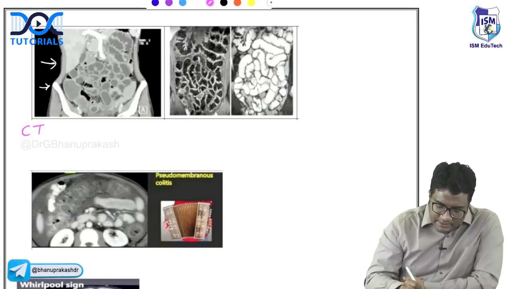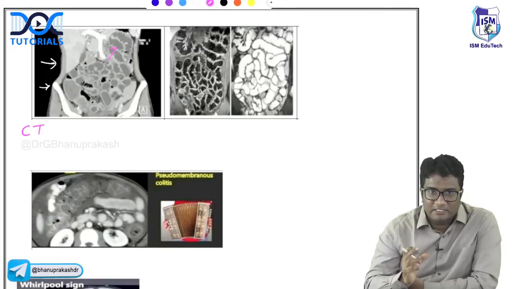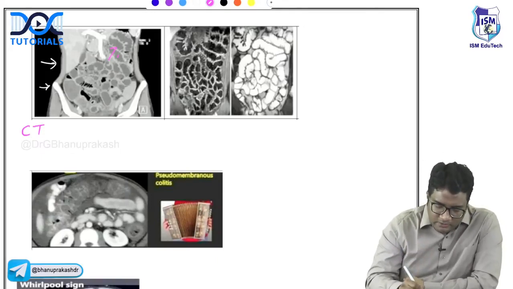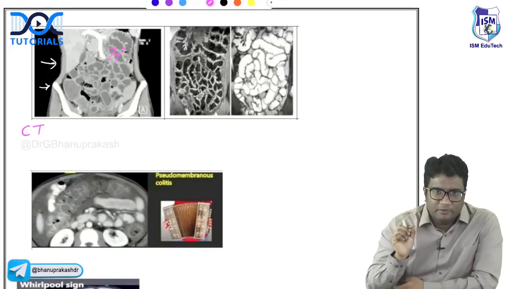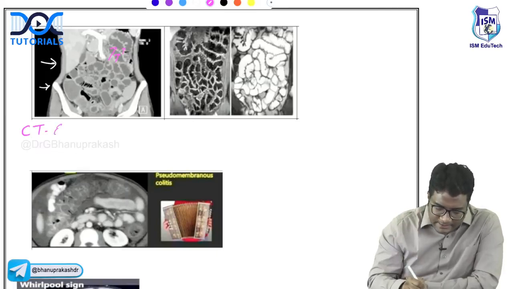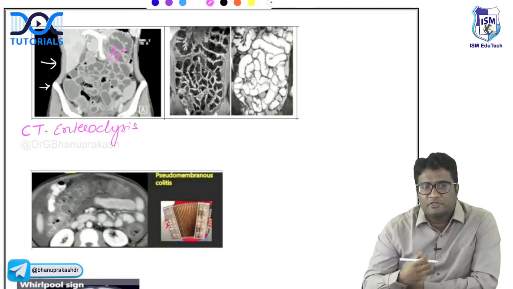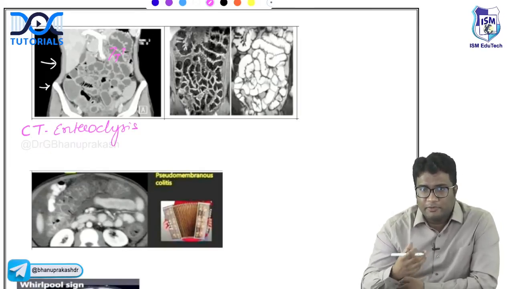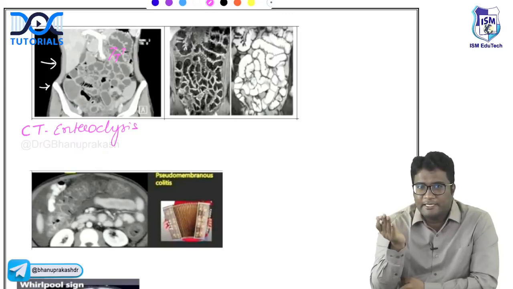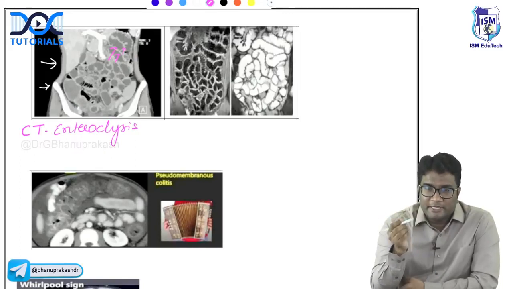How are the bowel loops? Are the bowel loops distended or not? You can see distension of the bowel loops. Can you see the rugae? Can you see the mucosal rugae? You can see the mucosal rugae. So this is CT enteroclysis. In CT enteroclysis, you have distension of the bowel, you can evaluate the mucosal rugae much clearly. You use a NJ tube, nasojejunal tube.